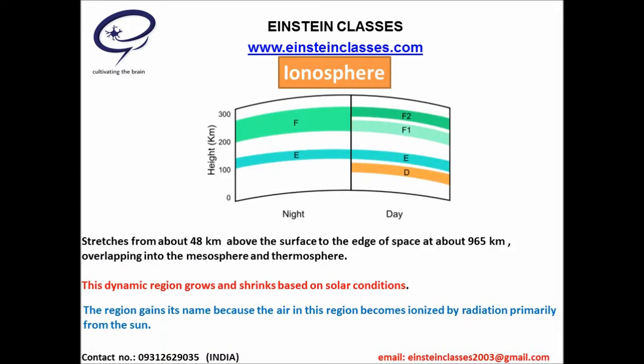Now we are going to discuss the ionosphere. It has a very important role in the propagation of radio waves. The region gains its name because the air in this region becomes ionized by radiation, primarily from the sun. The ionosphere is an abundant layer of electrons and ionized atoms and molecules that stretches from about 48 kilometers above the surface to the edge of space at about 965 kilometers, overlapping into the mesosphere and thermosphere. This dynamic region grows and shrinks based on solar conditions.